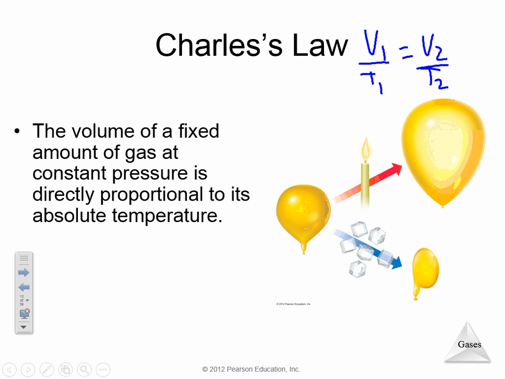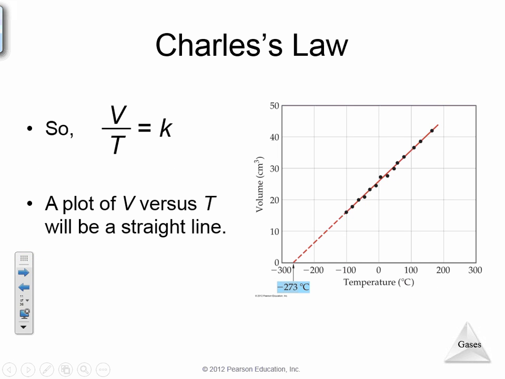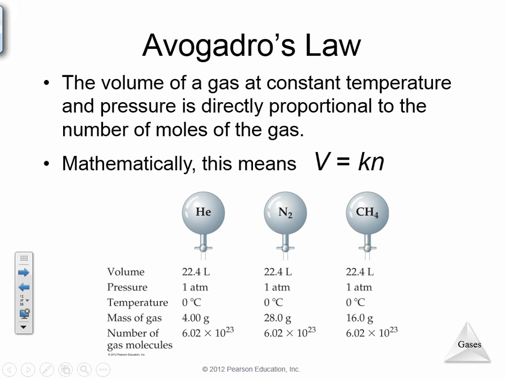Remember, there are really four ways we can study a gas: through pressure, through volume, through temperature, and then through the number of moles that exists in that gas. And again, same thing here, showing that they're proportional to one another. A plot of V versus T would be a straight line for any gas. So that's just Charles' law.